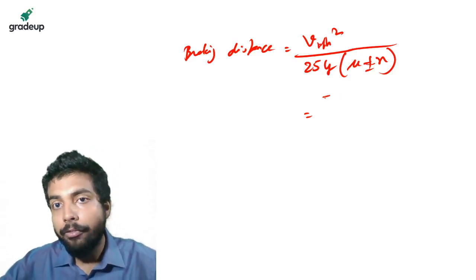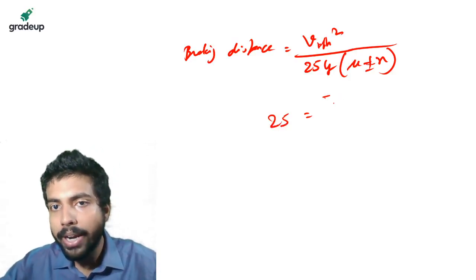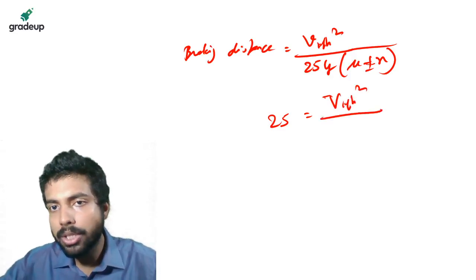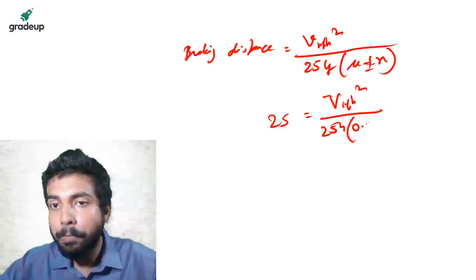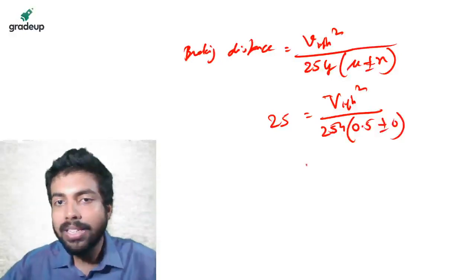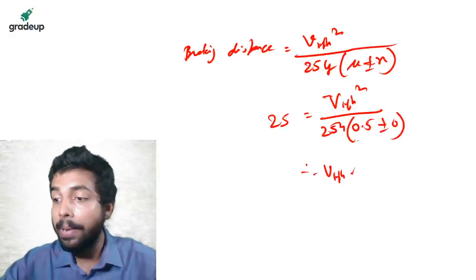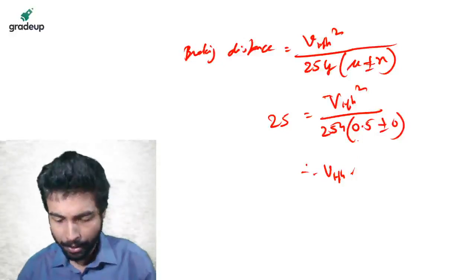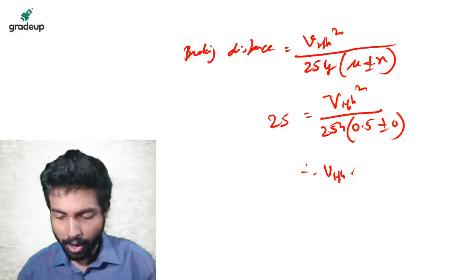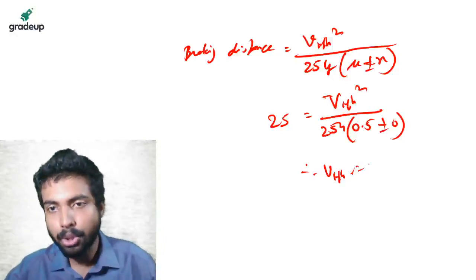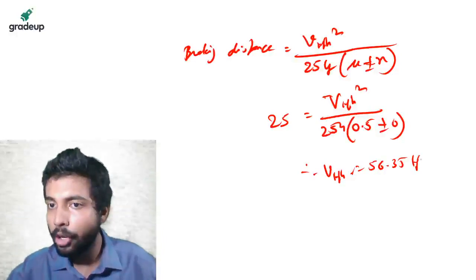That is, V kilometer per hour is unknown to you, right? When there is no gradient, just put n as 0. Check what V kilometer per hour is. Same answer you are going to get. So it's root over of 127 into 25, and the answer is coming as absolutely the same, 56.35 kilometer per hour.